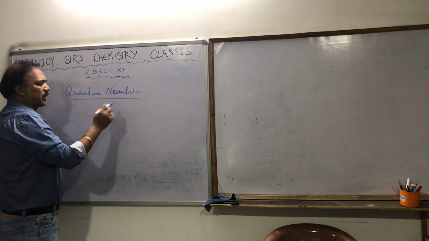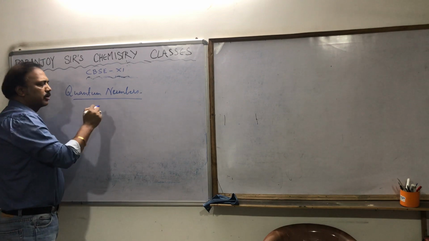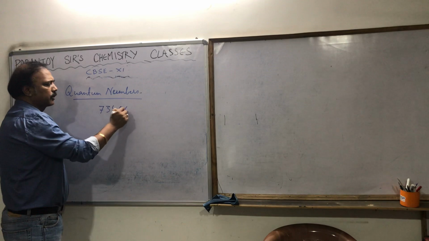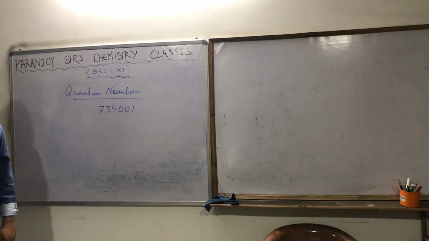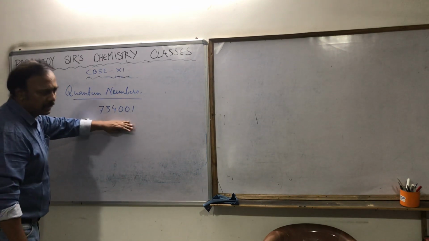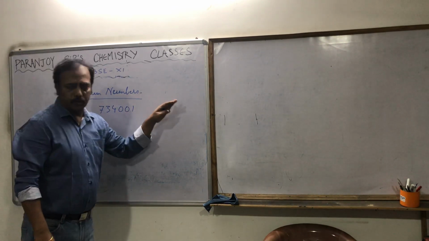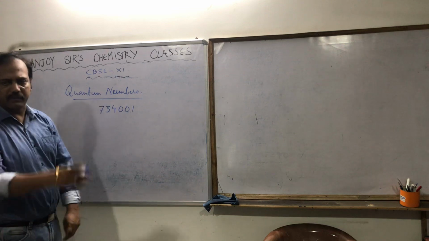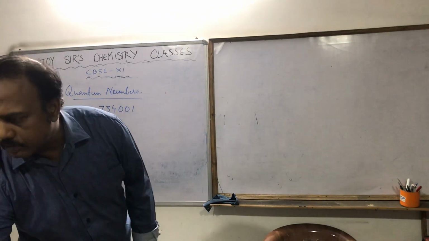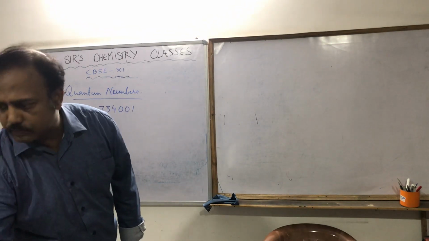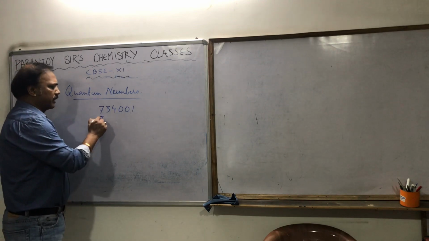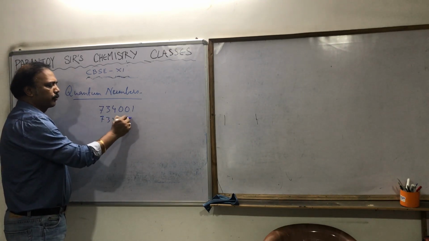Post office identification number. So suppose I write 734001. 734001 is the PIN number of the main post office Siliguri, which covers a lot of area. In and around our school, if somebody is from Pradhan Nagar, the PIN number is 734003.